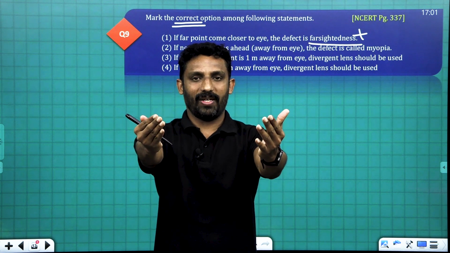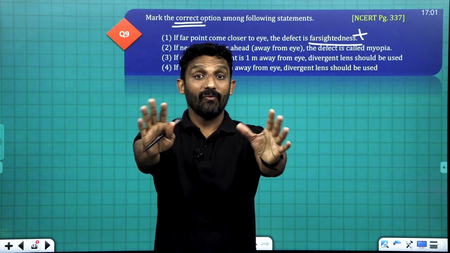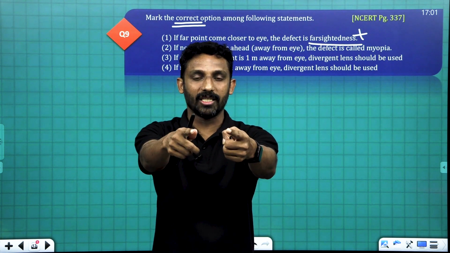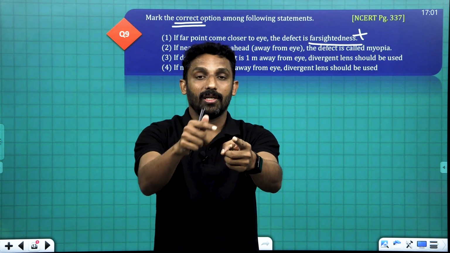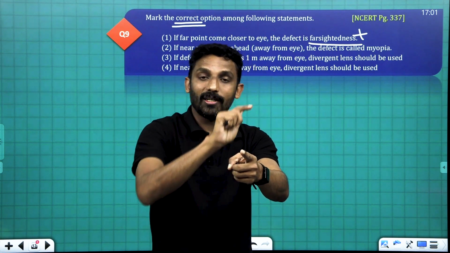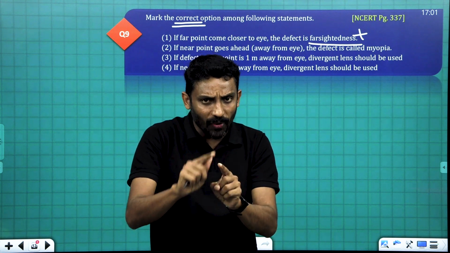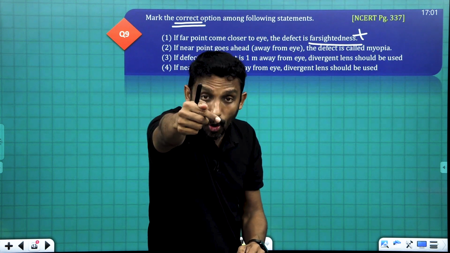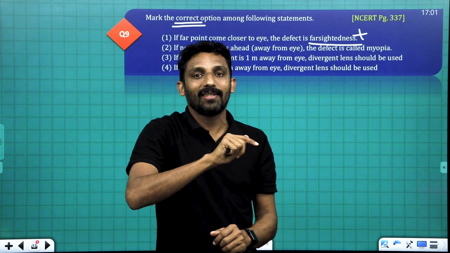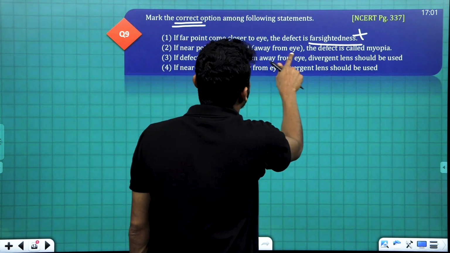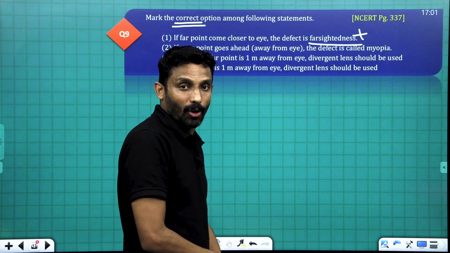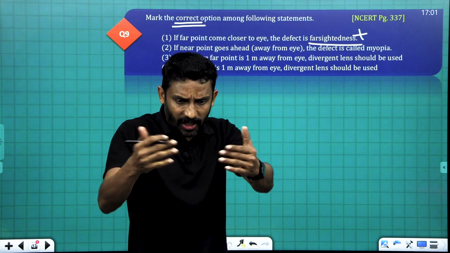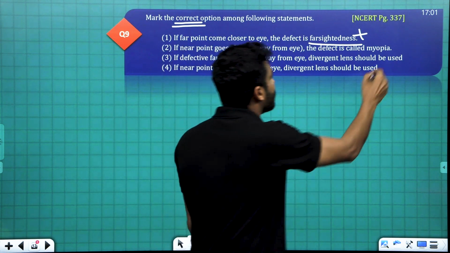We cannot view nearby objects, means we can only view distant objects, and that is farsightedness. Clear? And if the far point is moving closer, that is nearsightedness. So if near point goes ahead, the defect is called myopia. No, it is incorrect. Myopia means we can only view nearby objects. So this is incorrect.